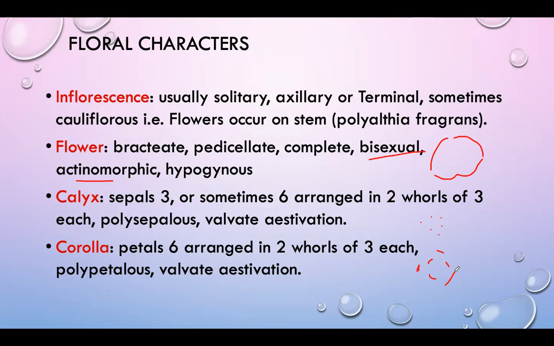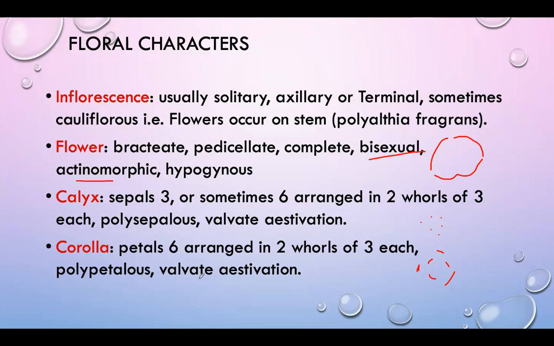Polysepalous means having separated sepals in the calyx. But polypetalous means having petals free from one another. Okay, so this is polypetalous.